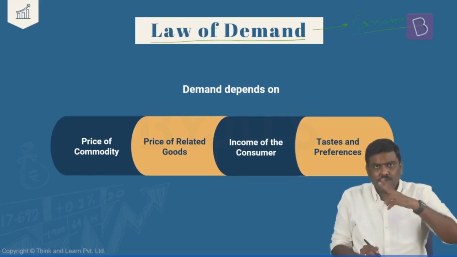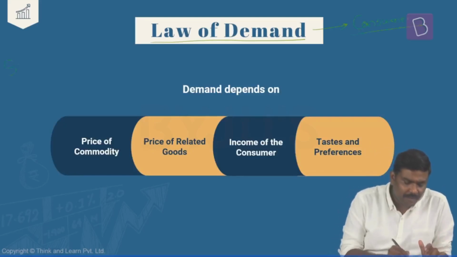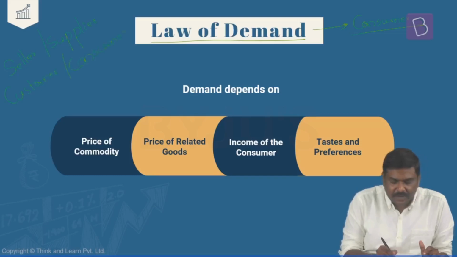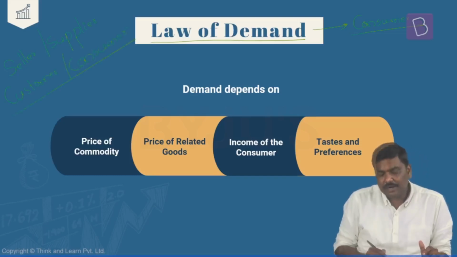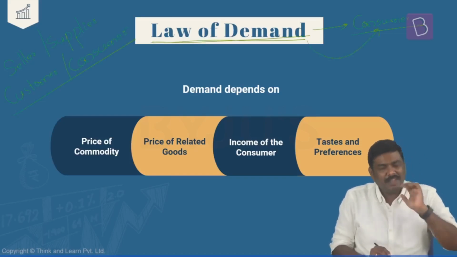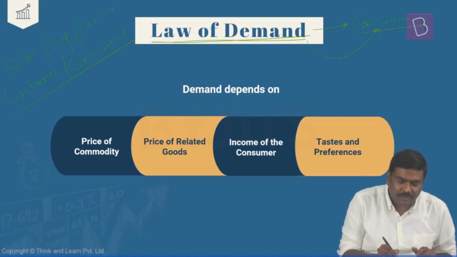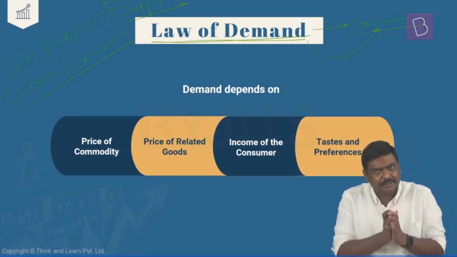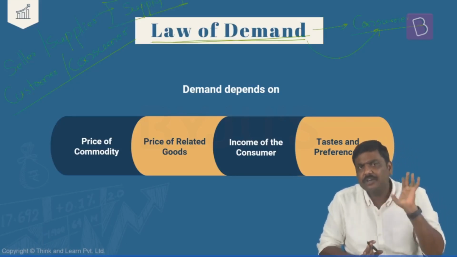Because in the market, there are two sides. One is a seller or supplier, and the second one is a customer or a consumer. Is it okay? So understand this. Whenever I'm discussing the law of demand, I'll be discussing from the consumer side of the transaction. And when I'm talking about the law of supply, I'll be discussing from the producer or seller or supplier side in the market. That is one very important point you'll have to remember.